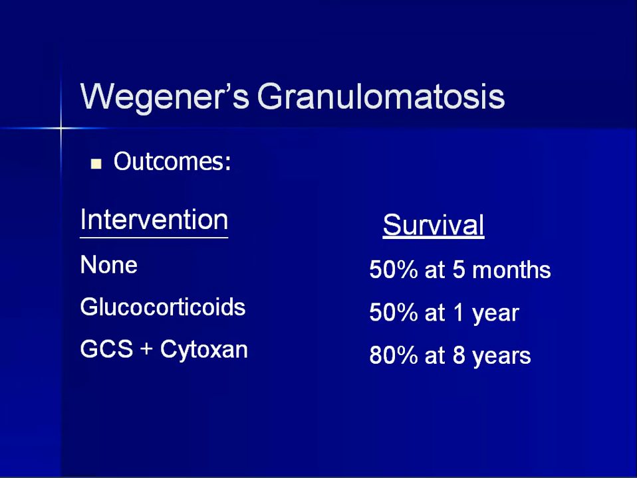The intervention, the survival: if you're not giving any treatment, then 50% will die at 5 months, and when you're giving glucocorticoids, that is you start steroids, then you can see 50% with 1 year survival, and when you're giving steroids along with cytoxan, then you will be seeing 80% of the people having a survival rate of 8 years. So no treatment, the patient dies in 5 months. The steroids alone, the patient will survive till 1 year, that is 50% of the patients. And the steroids along with cytoxan, in 80% of the patients you will be seeing 8 years survival rate.